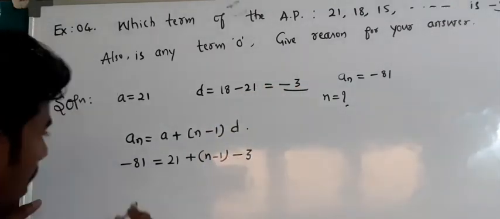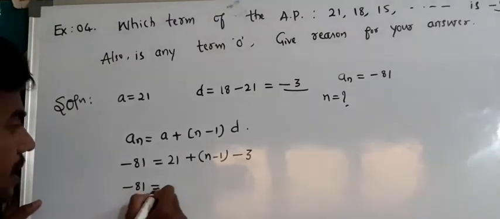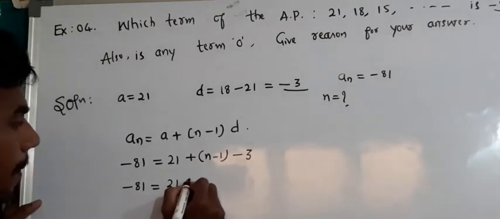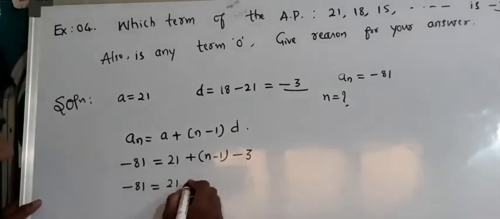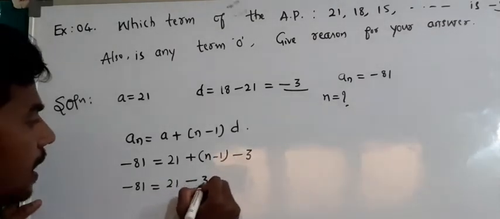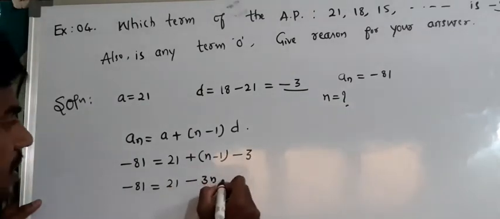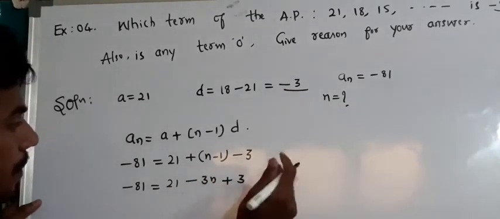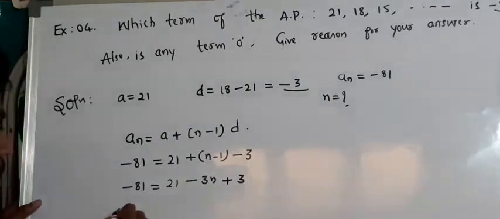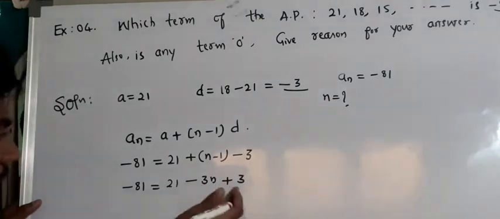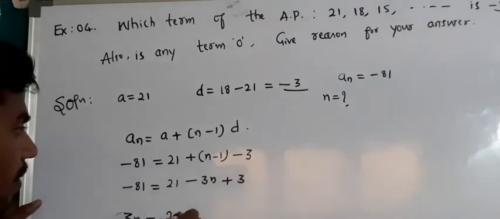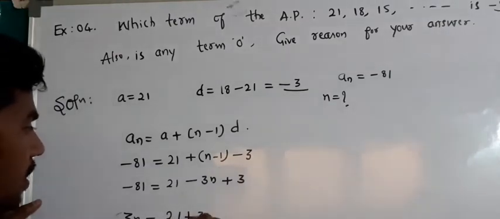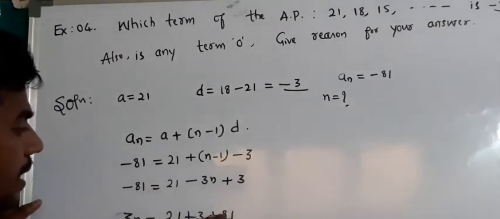Now minus 81 is equal to 21 as it is, plus minus into plus, minus 3n, minus into minus, plus 3. Now minus 81 equals 24 minus 3n, so I'll take minus 3n to this side, and 81 will come to the right hand side.